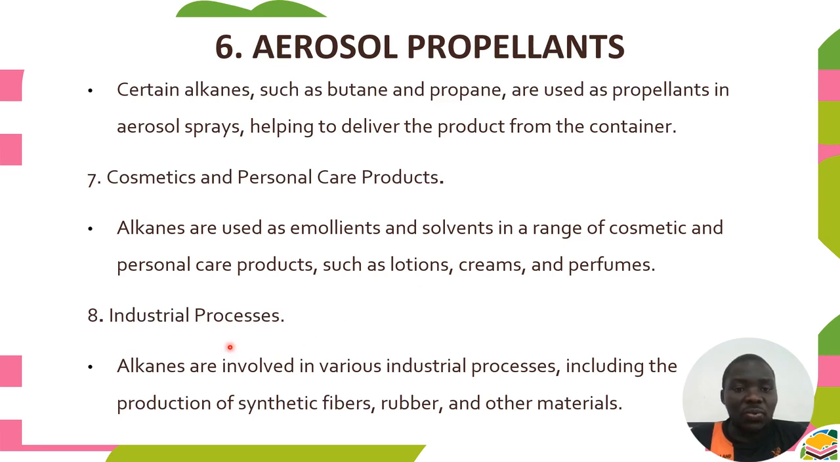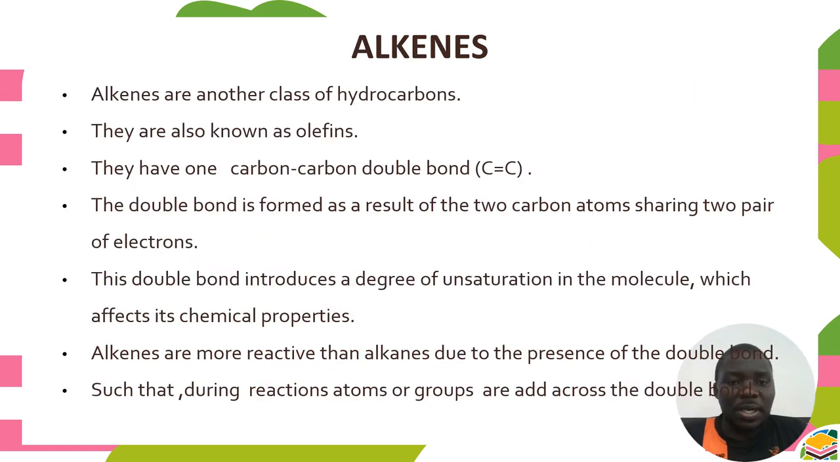So it can also be used in industrial processes. Alkanes are involved in various industrial processes, including production of synthetic fibers, rubber, and other materials. So alkanes are also used in the rubber industry. Now, we have covered the uses of alkanes. We have talked much about the uses of alkanes.